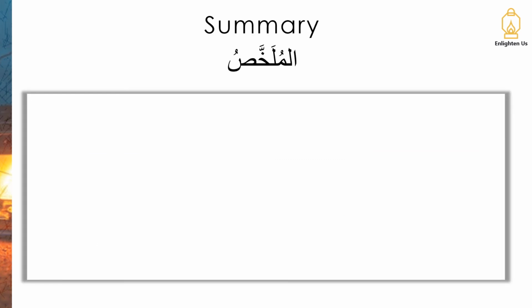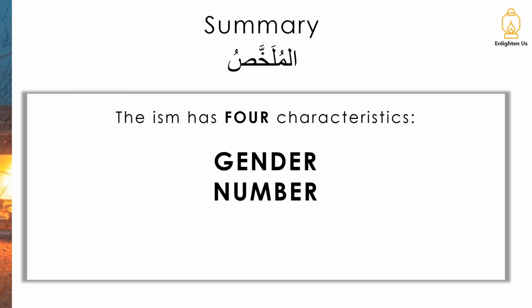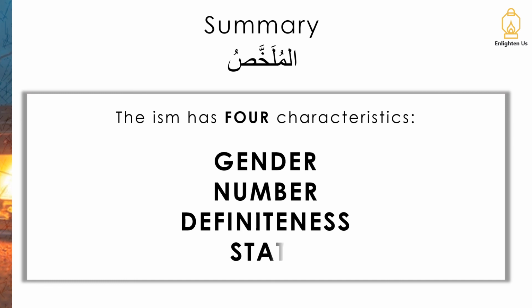Right, we've come to the end of lesson 2, so let's have a summary, let's have a mulakhas. What have we learnt today? What's the key takeaway? The ism has 4 characteristics: gender, number, definiteness, and state. That's the key takeaway from today's lesson.